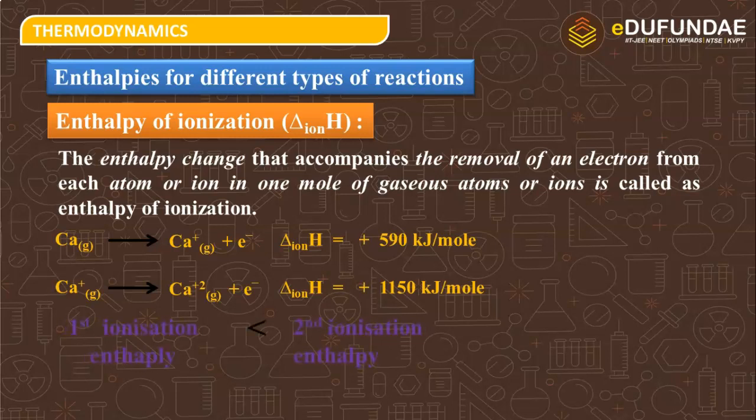So first ionization enthalpy is smaller than the second ionization energy. Why so? Because after losing the first electron, effective nuclear charge further increases, size shrinks, and it will be difficult for us to remove the electron.